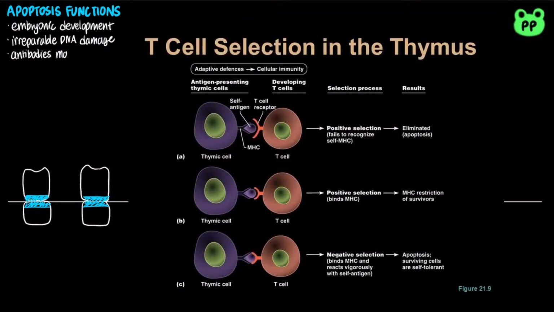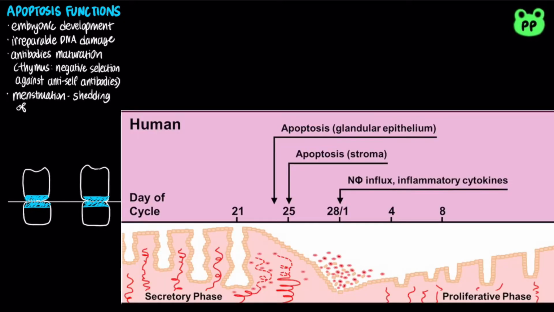During antibody development in the thymus gland, the plasma cells that generate anti-self antibodies are eliminated by negative selection through apoptosis. Apoptosis is also involved in the shedding of cells of the uterine wall during menstruation.